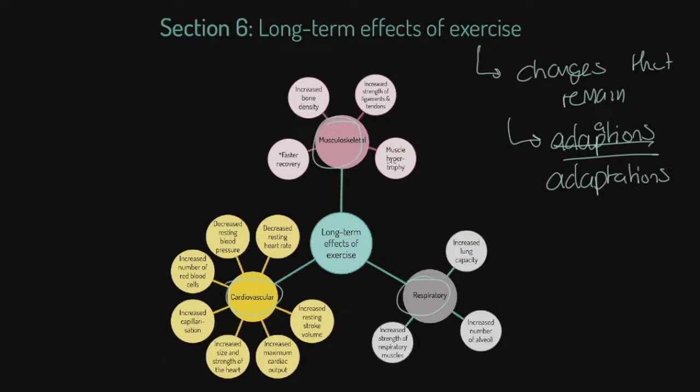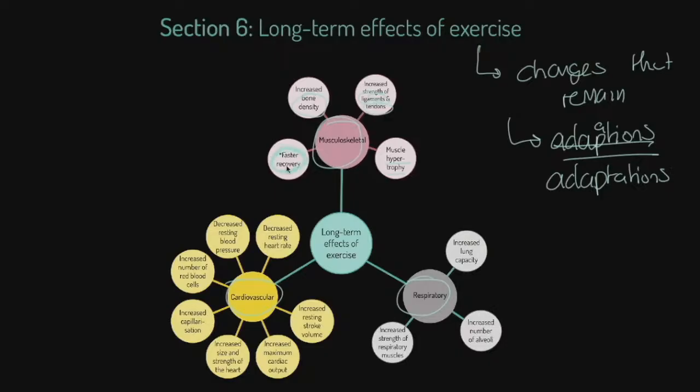Musculoskeletal, first of all, we get muscle hypertrophy. Just notice what that word hypertrophy means. It means thickening, engorging, largening. That's what we mean by that. So of course, the muscles are going to get, in essence, bigger. Obviously leads to sort of strength. We're going to come back to that. But the thing is, why is it getting bigger? There's a couple of things. The main one is it's storing more materials, storing more resources. Anyway, we get increased strength of ligaments and tendons, so our soft tissues become more robust. Our tendons, for example, can apply more force directly. Our bones, remember those long bones that operate as levers or lever arms, okay, they become denser, so they can have more force applied to them. Brilliant. And we recover faster.